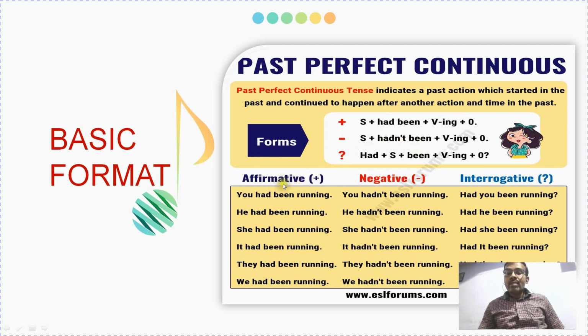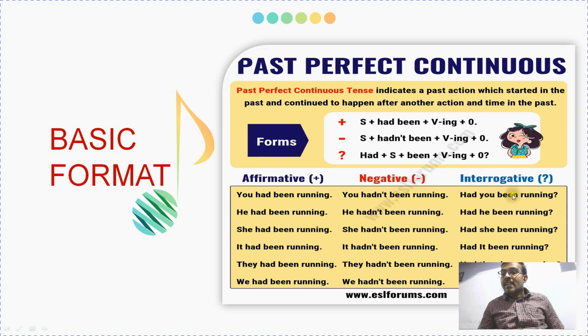Let us look at some examples for each case. Affirmative: you had been running, he had been running, they had been playing in the playground. Likewise we can add a lot of examples. In the case of negative sentences, you only have to add not to the positive sentence, then it becomes negative. You had not been running, he hadn't been running, she hadn't been running. Hadn't is a contraction, which we will study in the coming slides.